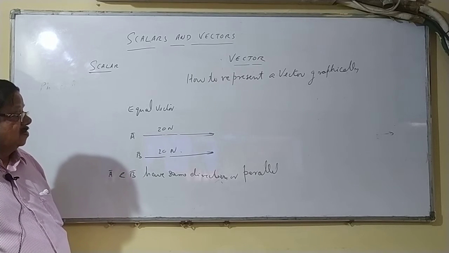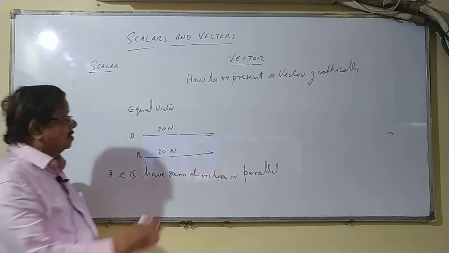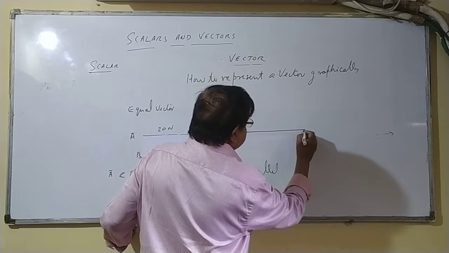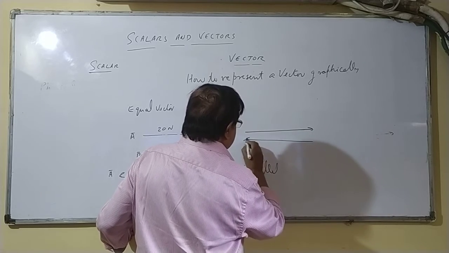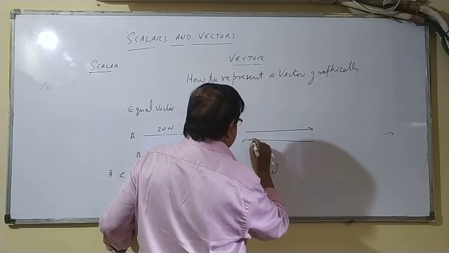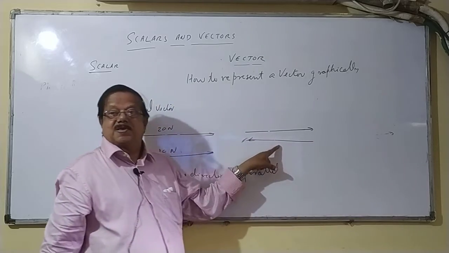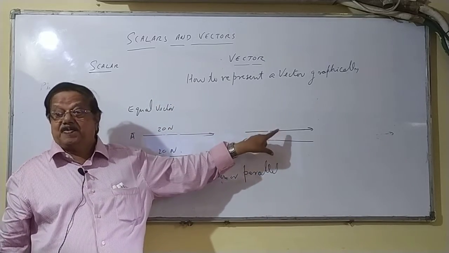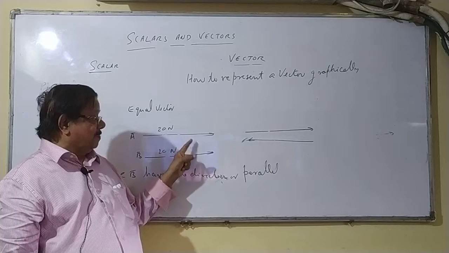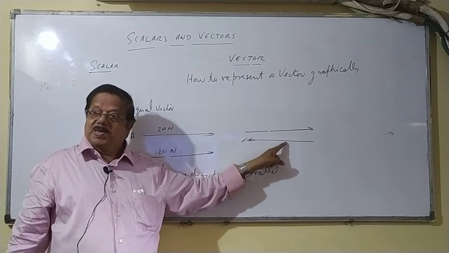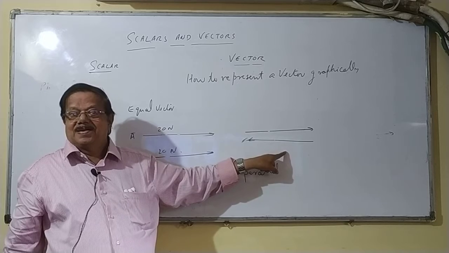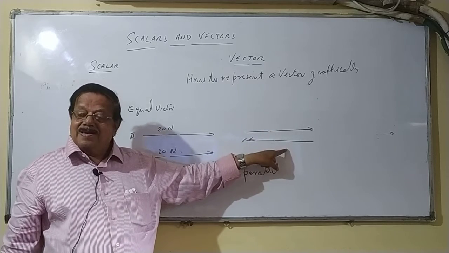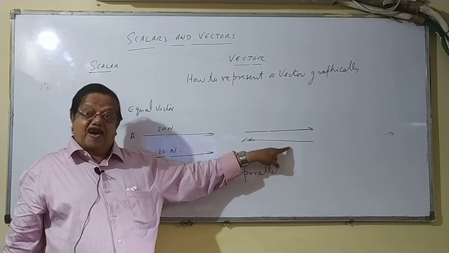Sometimes we have one vector like this, one vector like this. They are not called parallel. They are called anti-parallel. Even though their magnitude is the same, they appear to be parallel, but we call it anti-parallel.